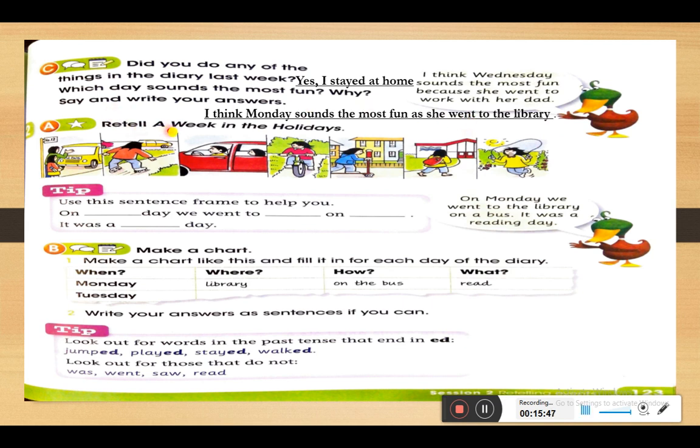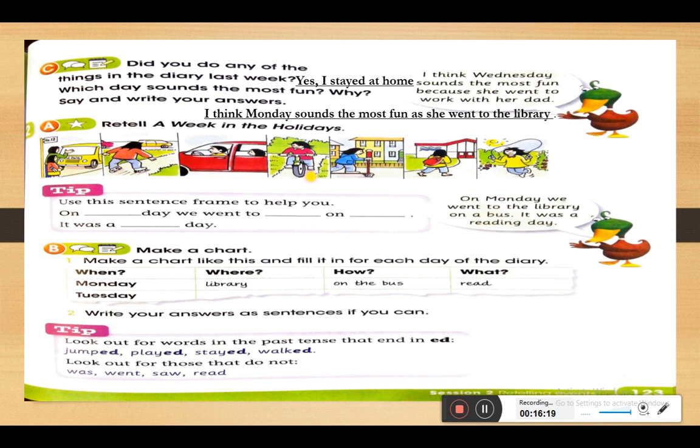Okay, retell a week in the holiday. We're going to look at the pictures and retell her week by using these pictures. In the first picture, we can see that she is going on the bus. In the second picture, we can see her with her roller skates. It's a Tuesday. The third day was Wednesday and she went to Dad's restaurant.